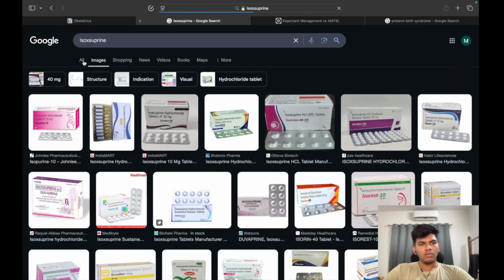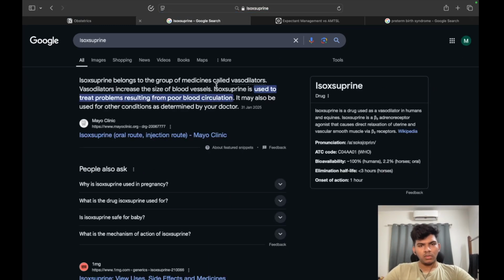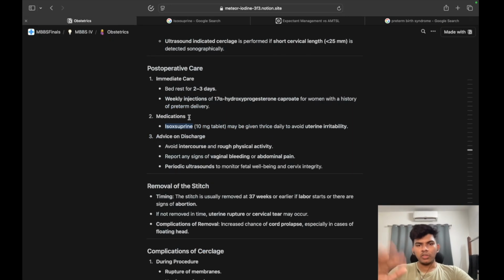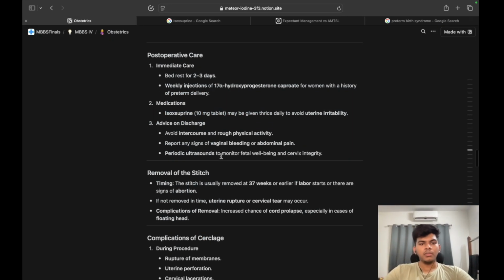It is a vasodilator, a beta 2 adrenoreceptor agonist, so it involves relaxation of the uterus and vascular smooth muscles. So, vasodilation and relaxation of the uterus. We do not want contraction, the opposite of oxytocin, that is what it is.